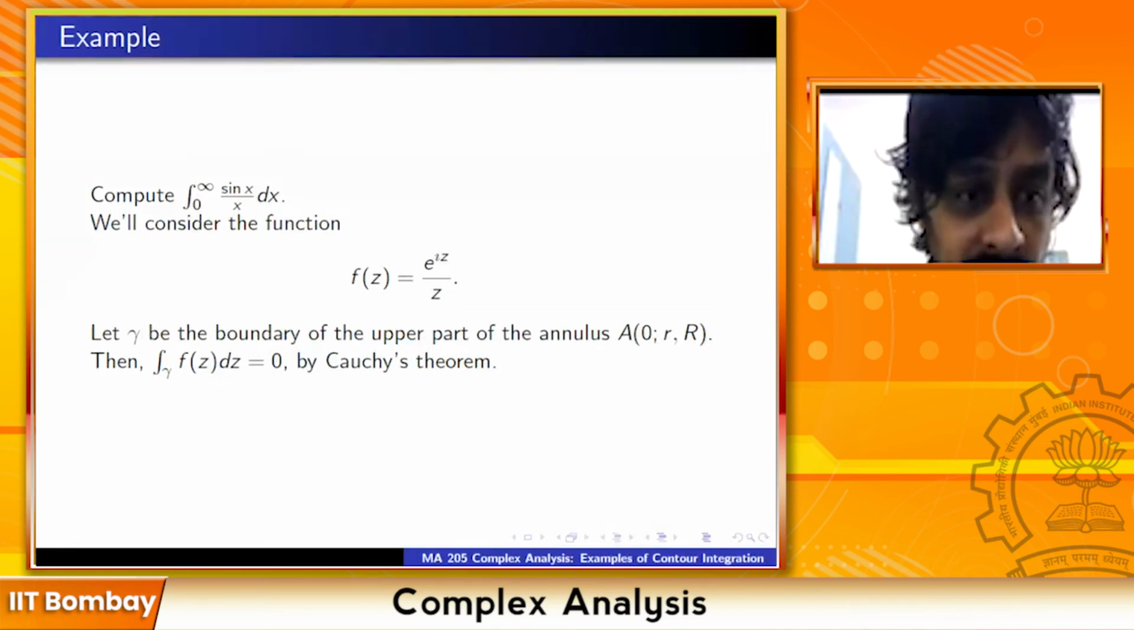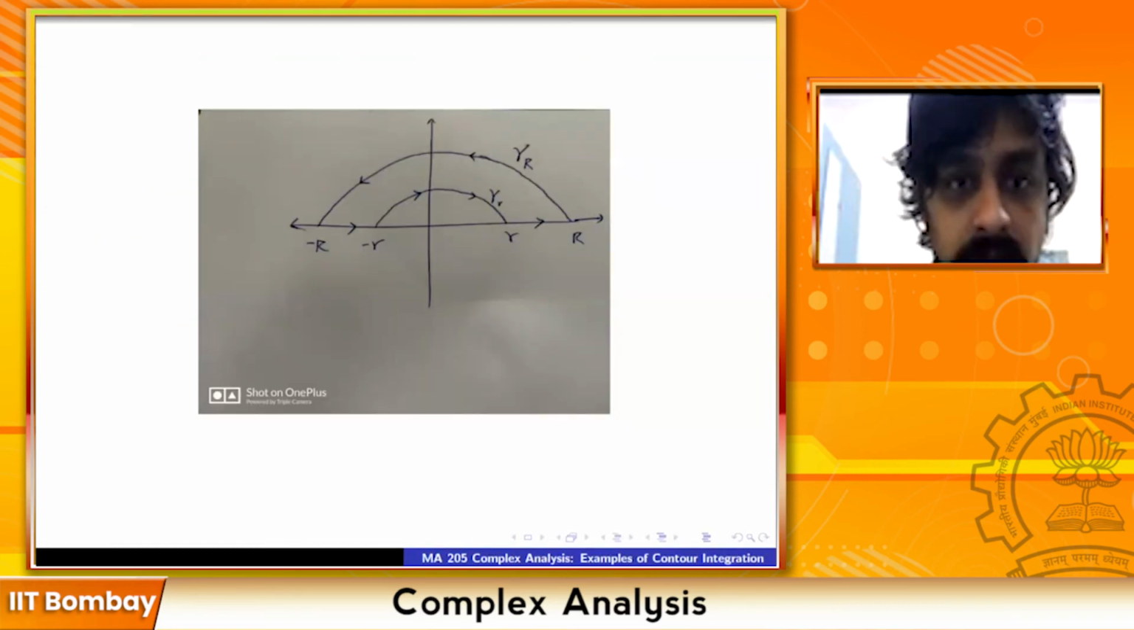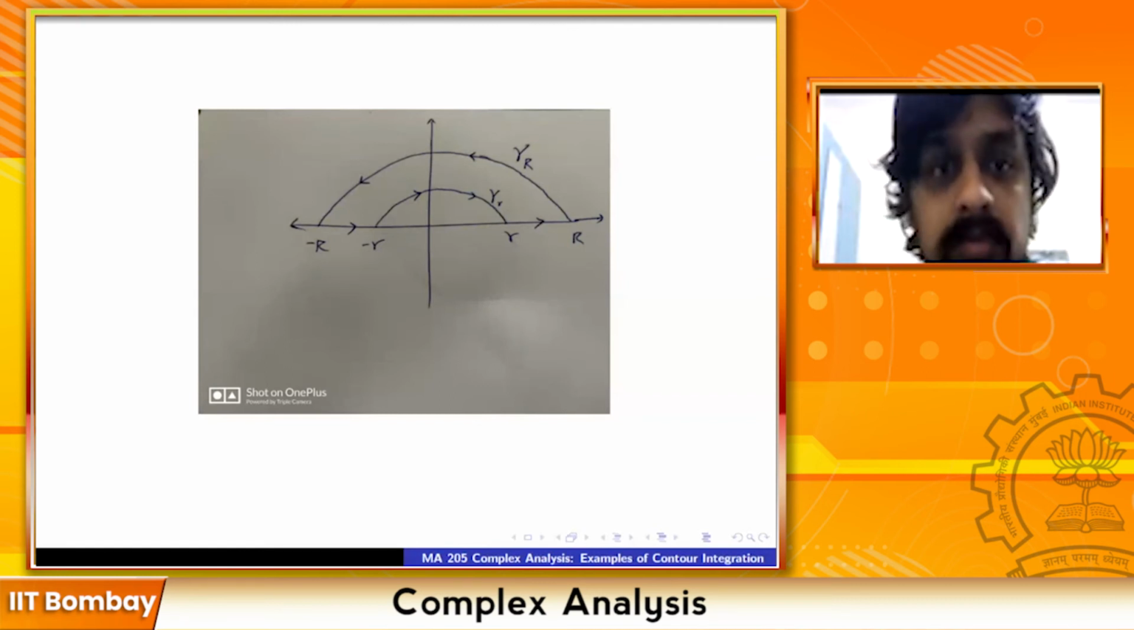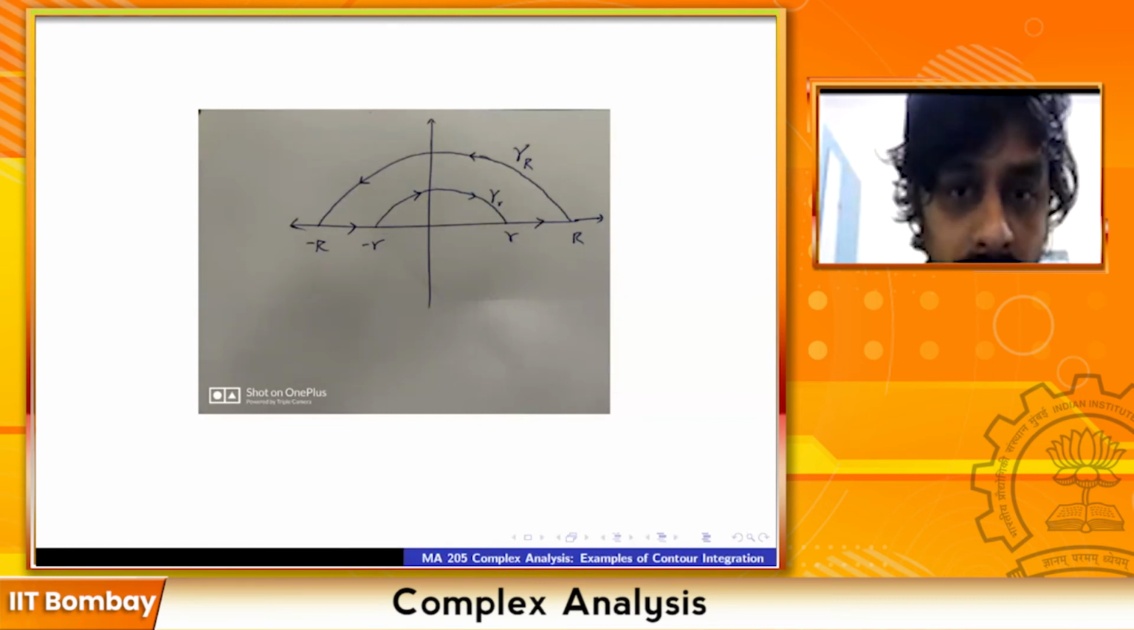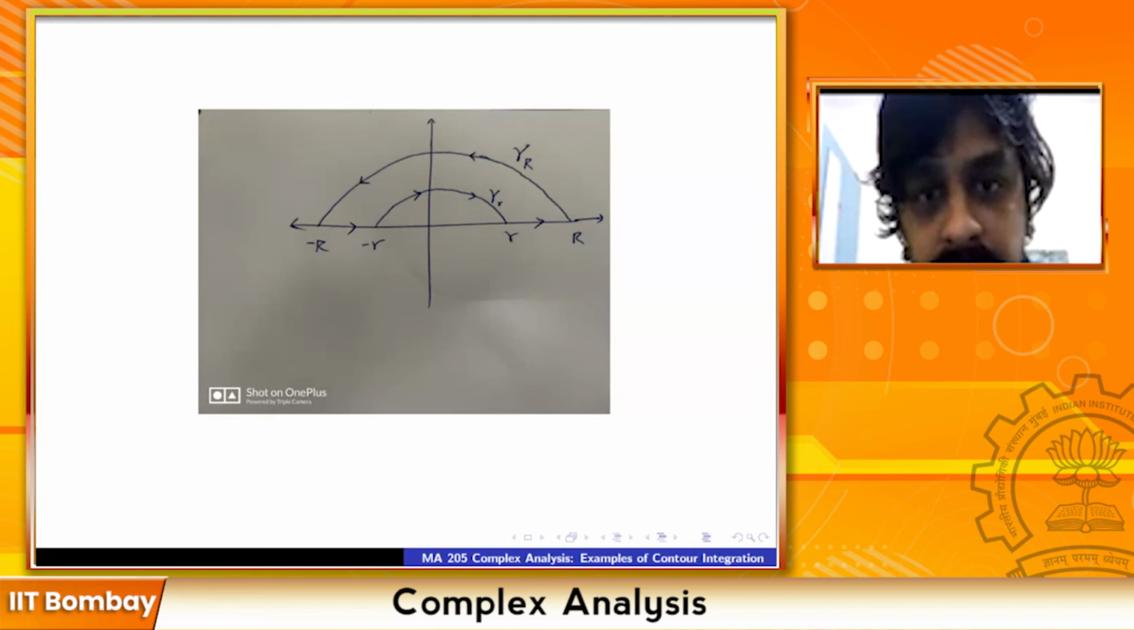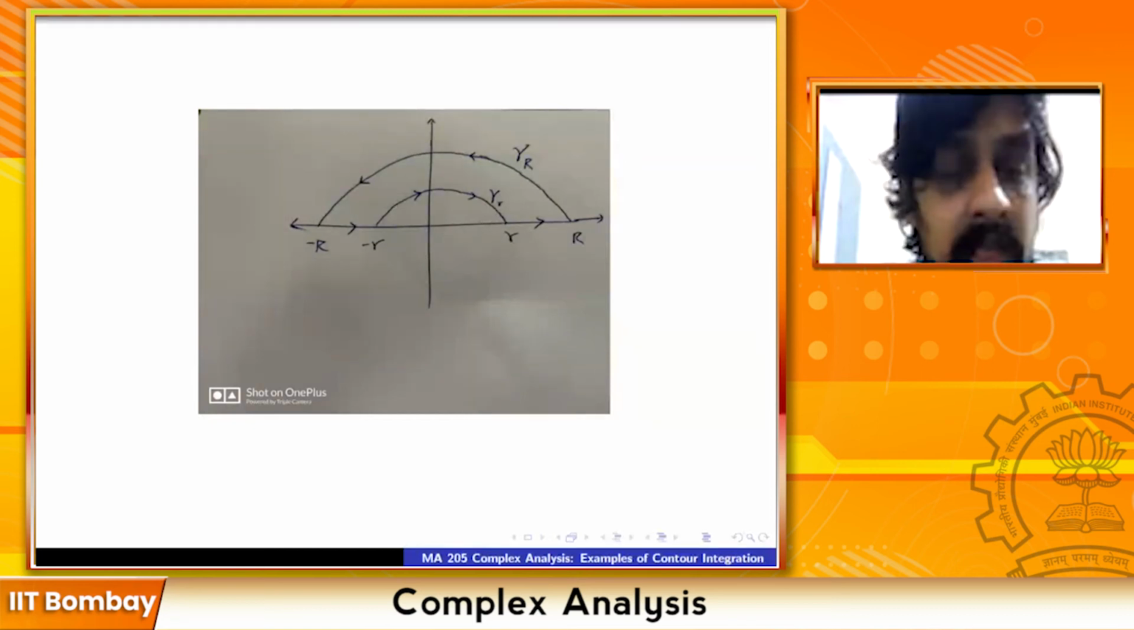So by Cauchy's theorem, the integral of f(z) dz along gamma is 0. So this is my contour along which I am integrating. The integral along the inner semicircle is in the clockwise direction. In the outer one, it is counterclockwise.